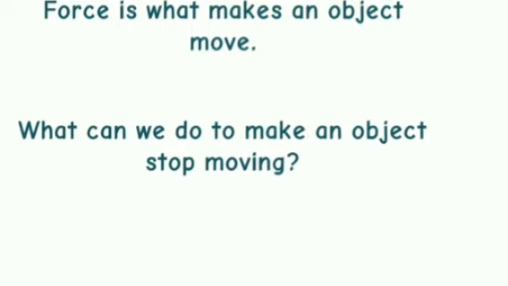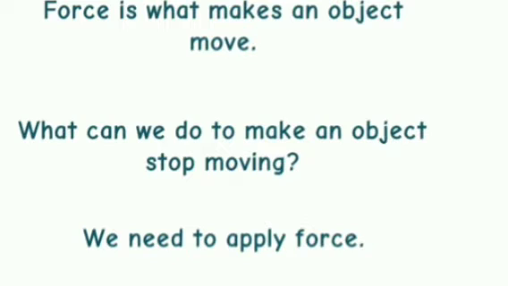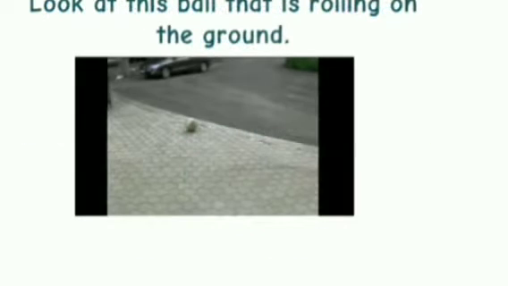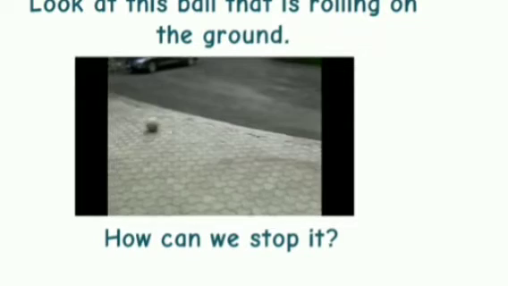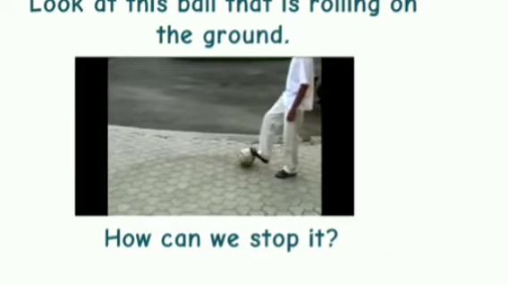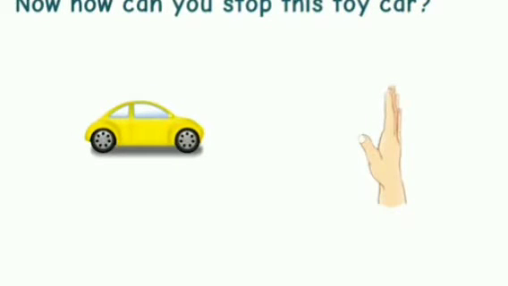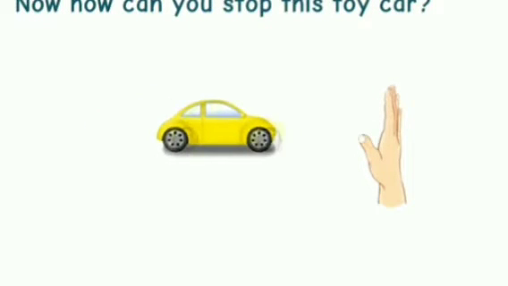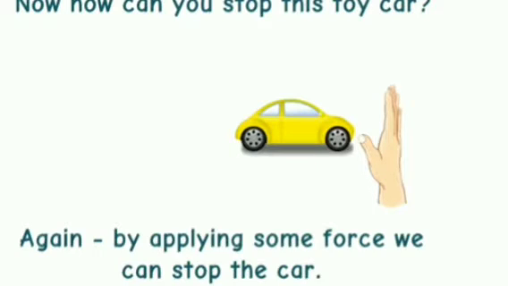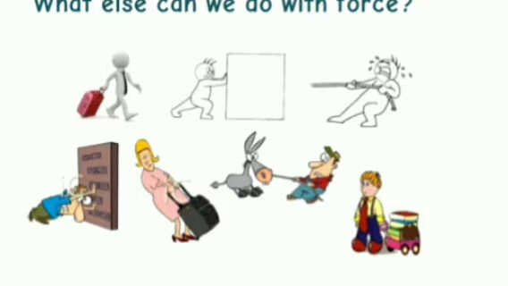What can we do to make an object stop moving? There also we need to apply force. Look at this ball that is rolling on the ground. How can we stop it? We need to apply a force like this so that the ball will stop rolling. Now, how can you stop this toy car? Again, by applying some force we can stop the car.